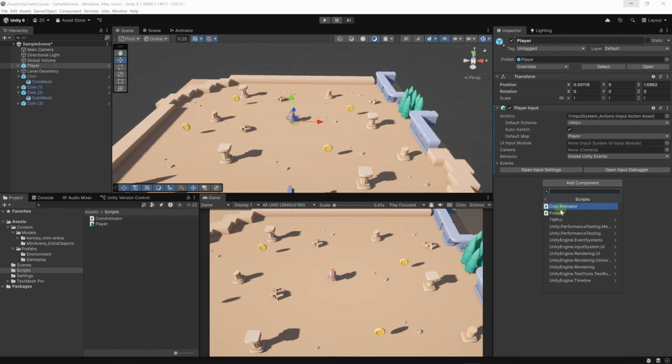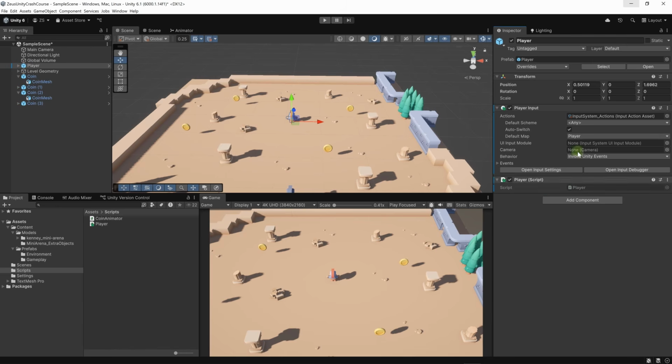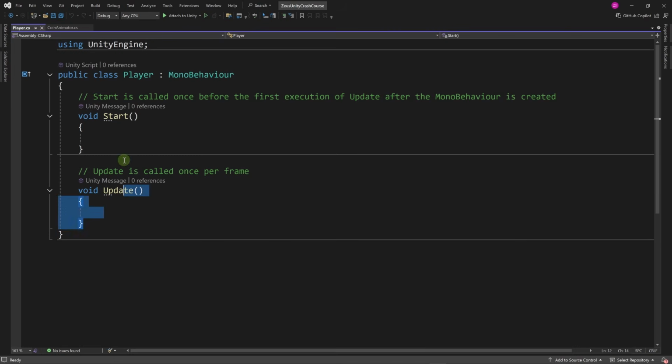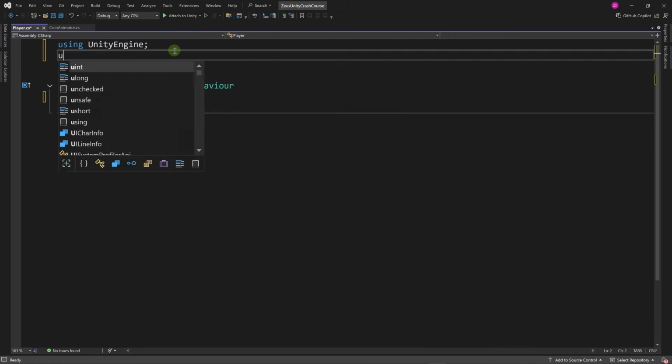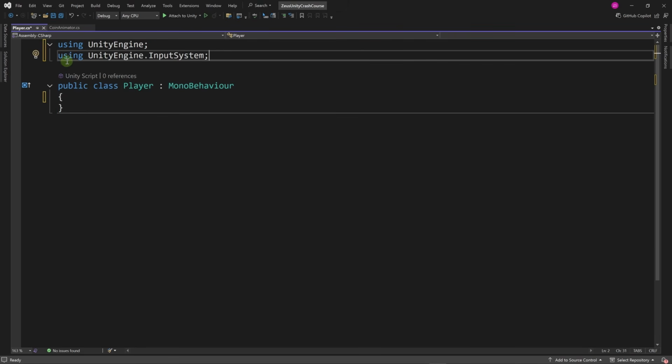But if we did put them in a namespace, we'll find that namespace here, and we can click on it to have a list of all the classes on that namespace. Let's click on our player here, and we've added the player script. Now let's edit it. Edit script. Let's remove the methods. And here I want to use the input package. So let's write using UnityEngine.InputSystem.